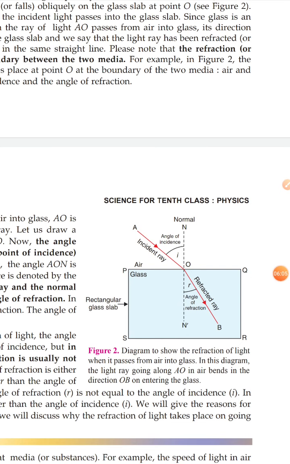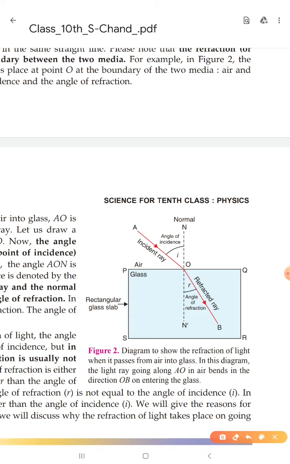So one important question arises from here: why does it happen, why does light refract? The answer to this question is very easy, and you should know it. When a light ray travels in another medium, its speed also changes. When light travels from one medium to another medium, it changes its speed. Due to the change in speed, it bends from its original path.